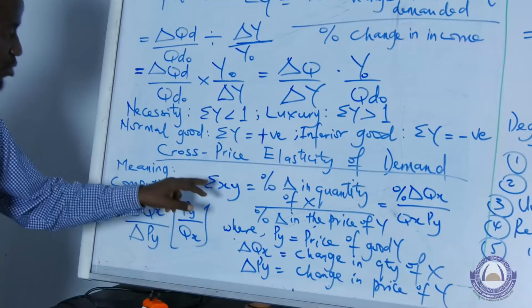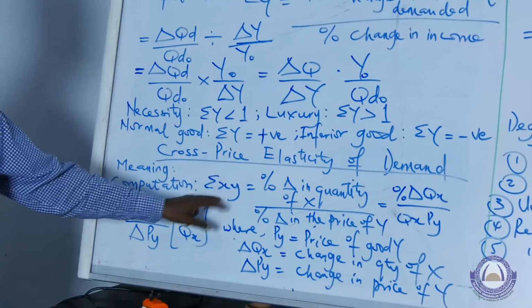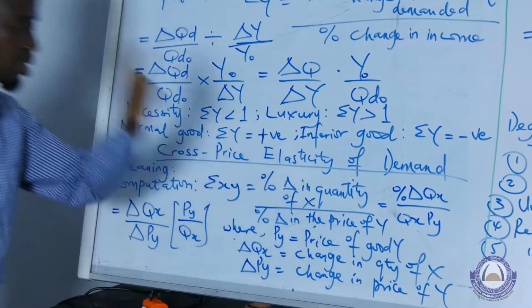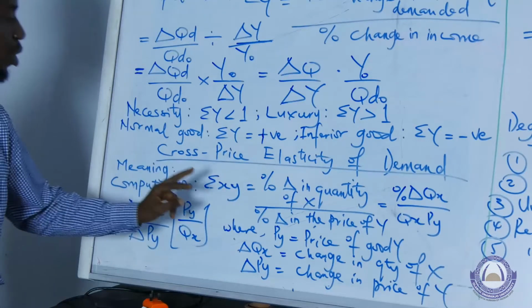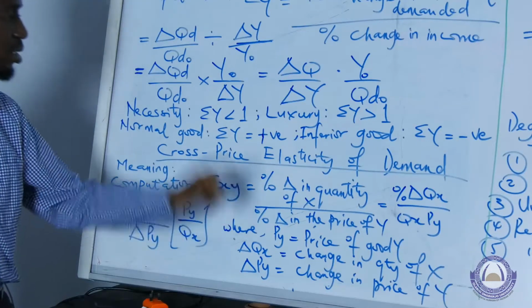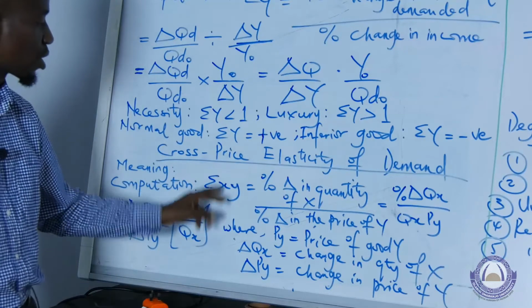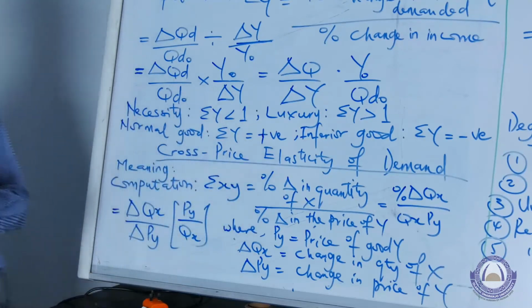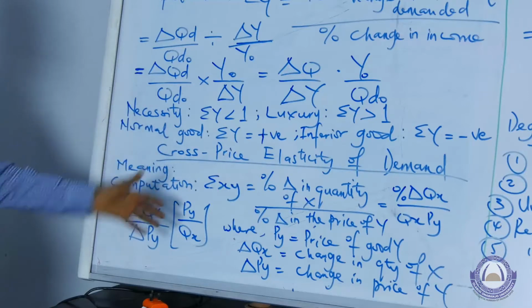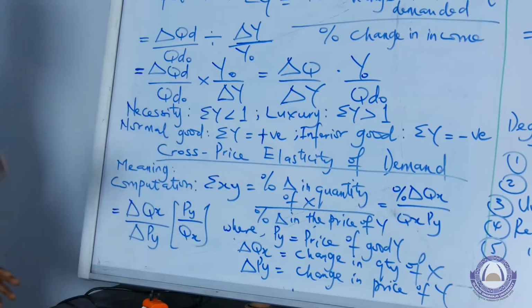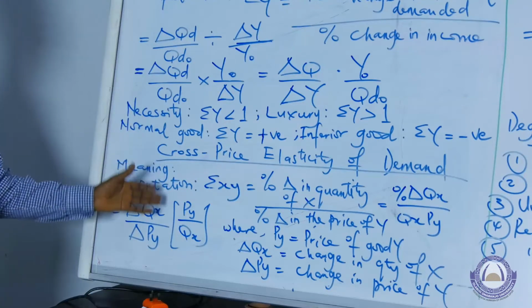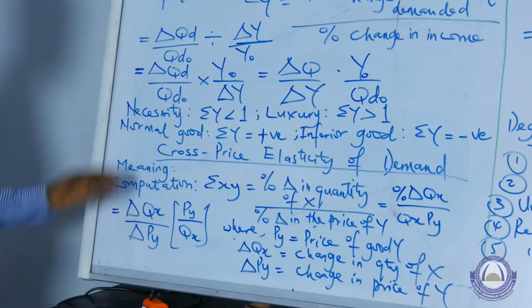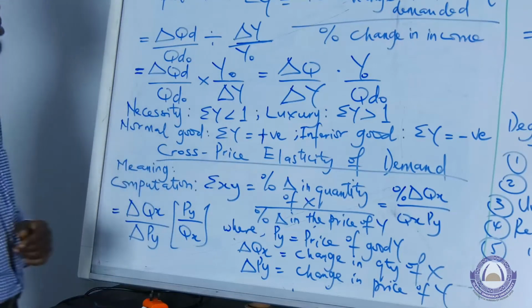When the value obtained from here is negative, then the goods in question, X and Y, must be complements. On the other hand, when the value obtained from this is positive, then the goods in question, X and Y, will be substitutes. So we can use this in classifying our goods into substitutes or complements. Those are the key things we have to understand under the concept of cross price elasticity of demand.